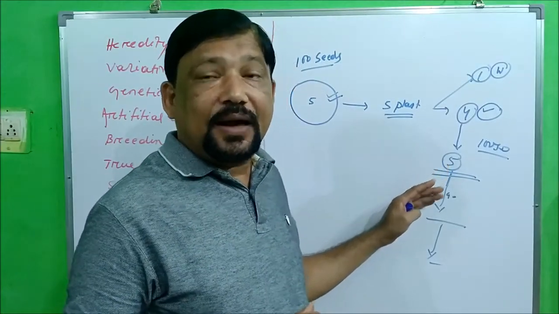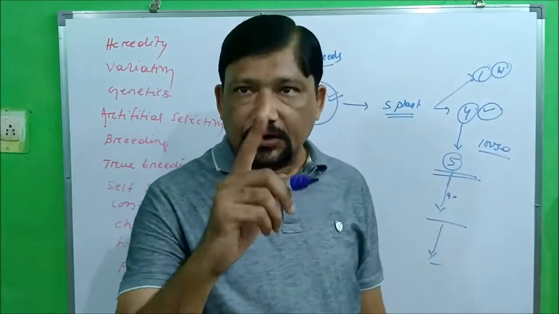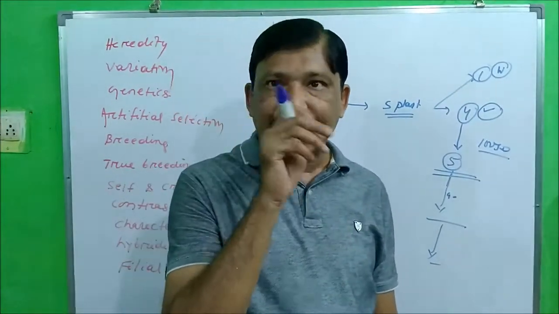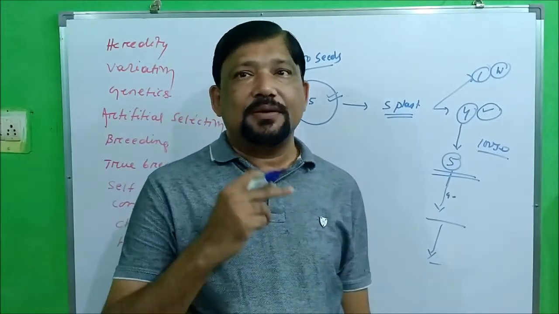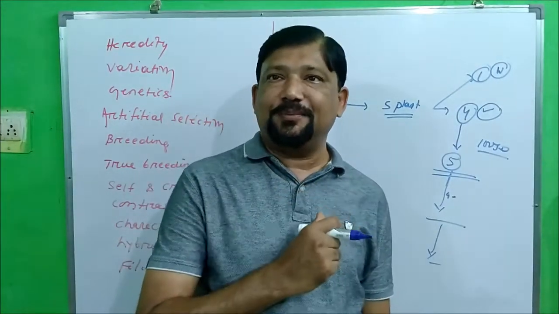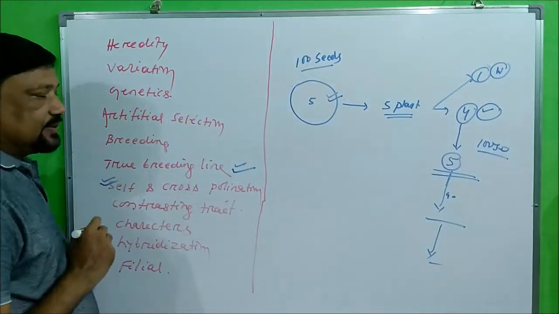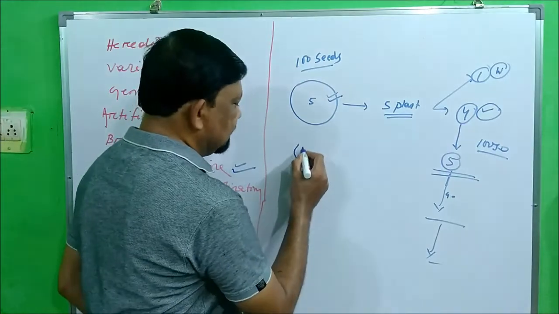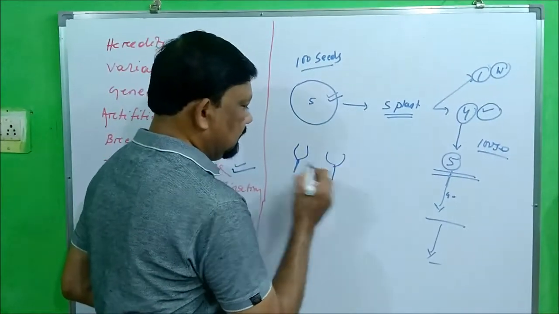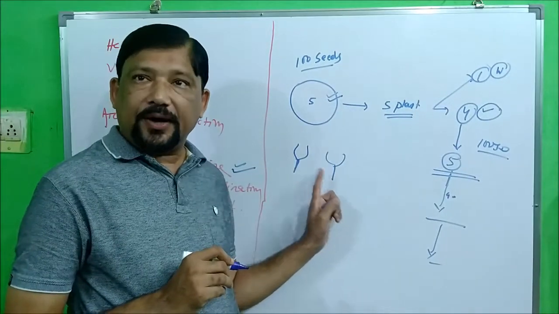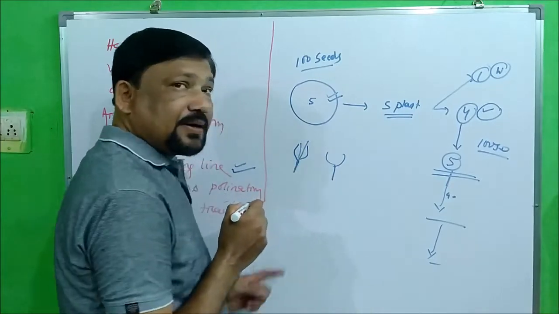cultivating this plant, and during this process self-pollination and cross-pollination occur with the help of agents or through artificial means. Self-pollination and cross-pollination: in both the flowers, male and female parts are there.